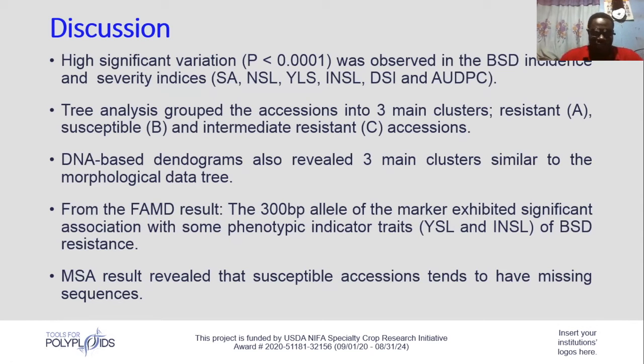This suggests that this gene may be playing an essential role in blood circulatory resistance. Also, from the multiple sequence alignment result, it was shown that some of the susceptible accessions have missing sequences, which implies that there must have been a deletion event over evolutionary time that has made these accessions more susceptible than others.